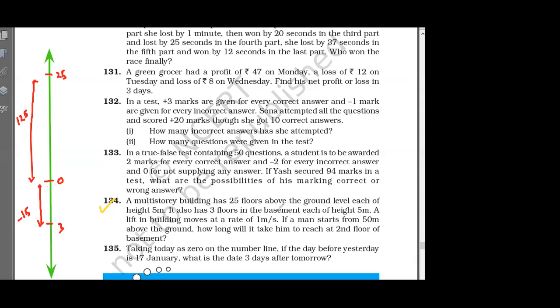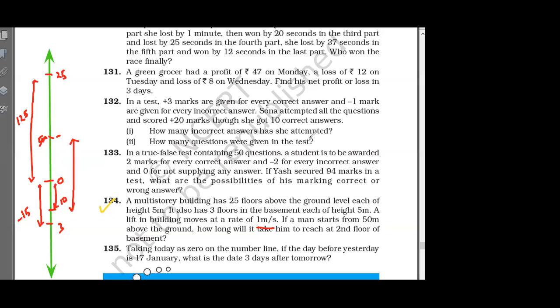Now, a lift in the building moves at the rate of 1 meter per second. If a man starts from 50 meters above the ground, suppose it starts from here, 50 meters. How long will it take to reach the second floor of the basement? Second floor of the basement means how much is this? This is your 10. What is the total distance, guys?